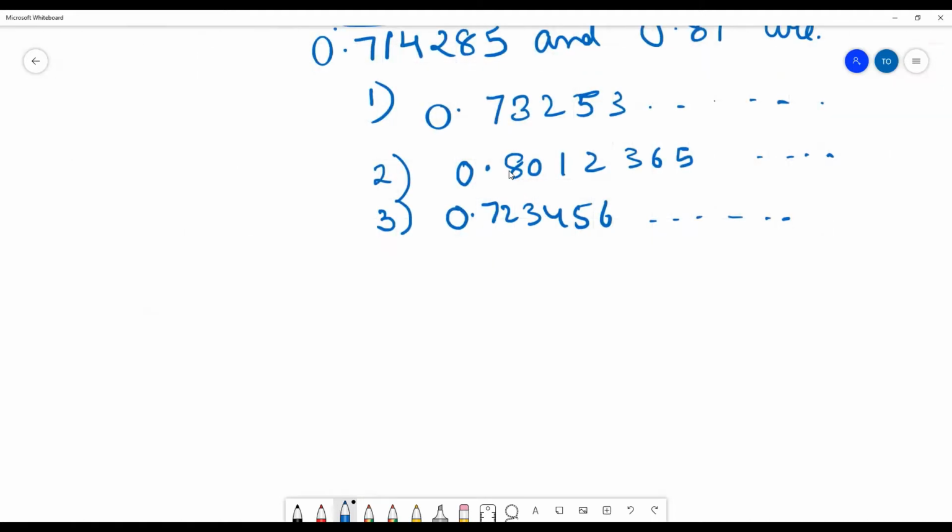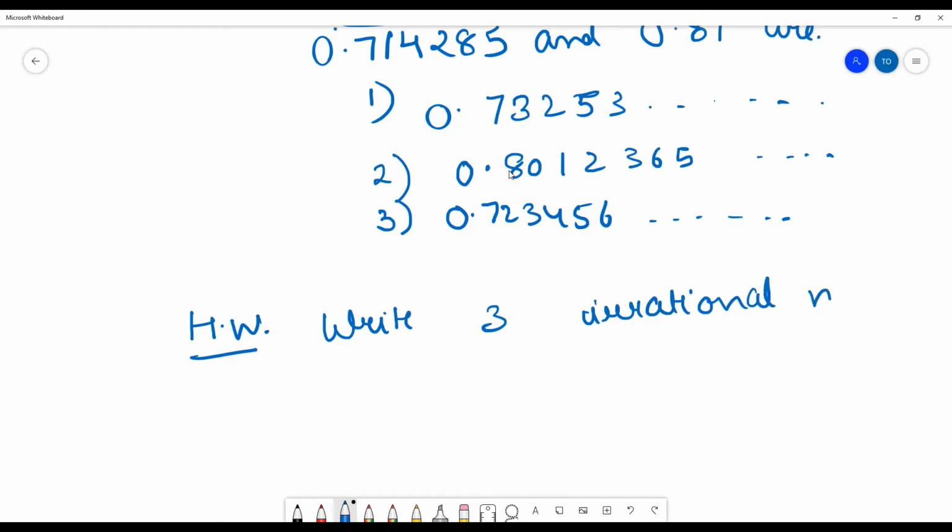Like this, you can mark a question as homework. You have to write three irrational numbers. The concept of rational numbers was told to you in the earlier class, and this time you have to write irrational numbers between, one minute, I am telling.